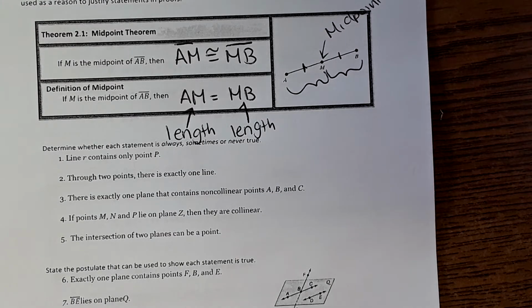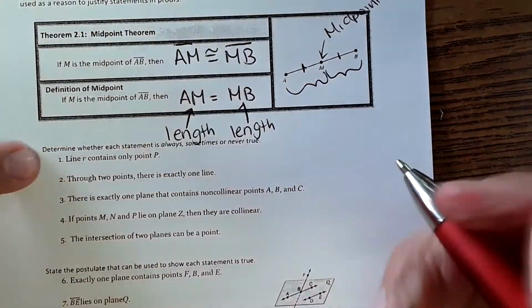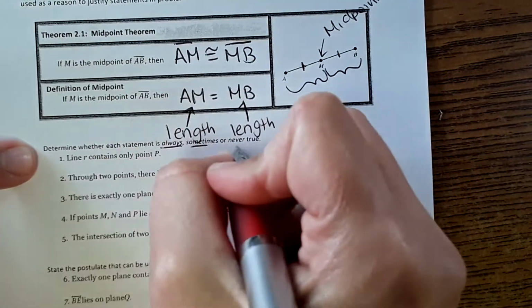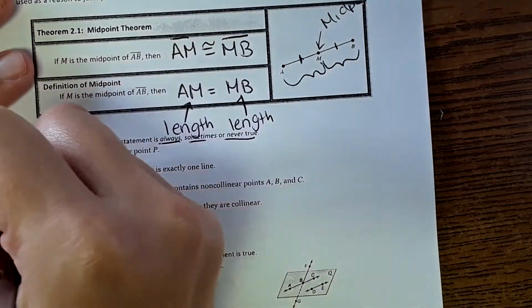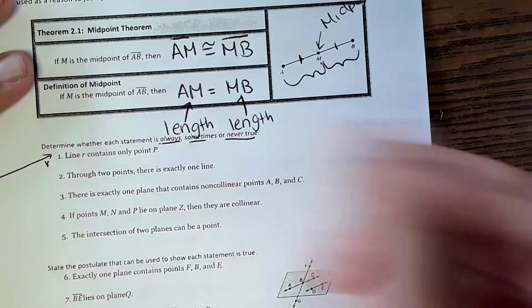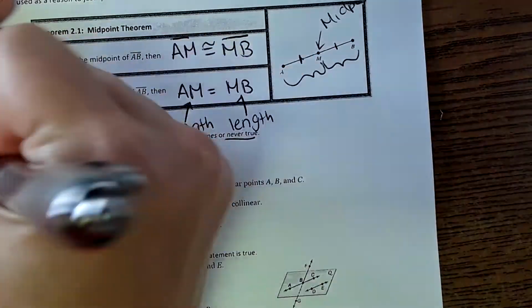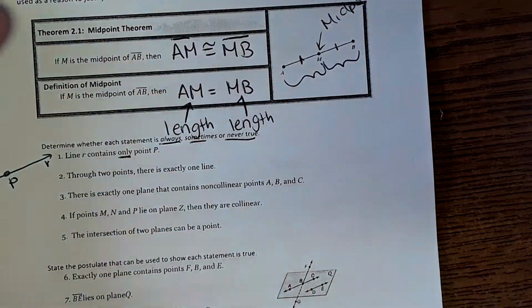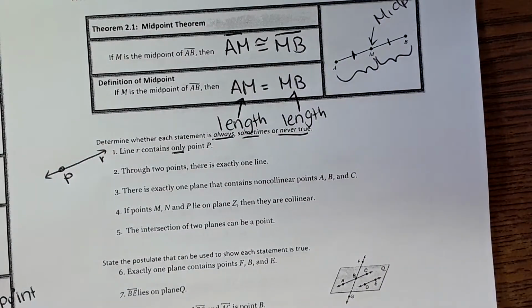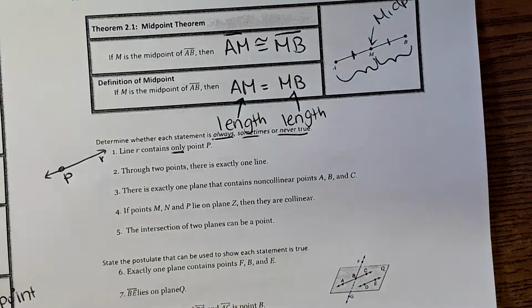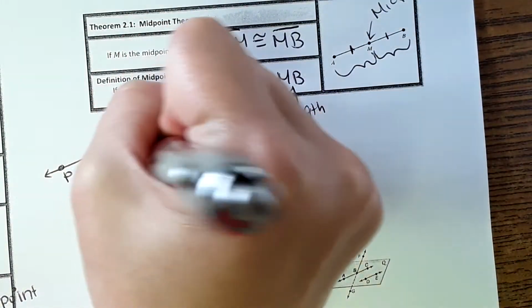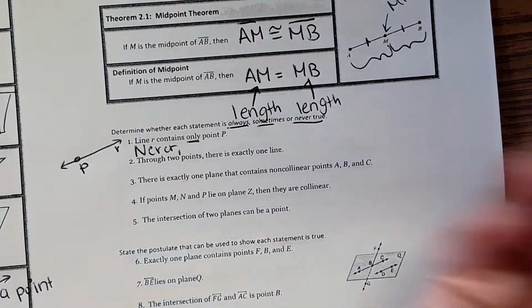Okay, now we're going to look at questions like you'll see on the homework or how they might incorporate these ideas in questions. For the first set of questions, it says, determine whether each statement is always, sometimes, or never true. First one, it says line R, so I'm going to draw line R, contains only point P. Is that always, sometimes, or never true? Well, it says only 1 point, and we were told that lines have 2 points. So this is never. A line contains at least 2 points.